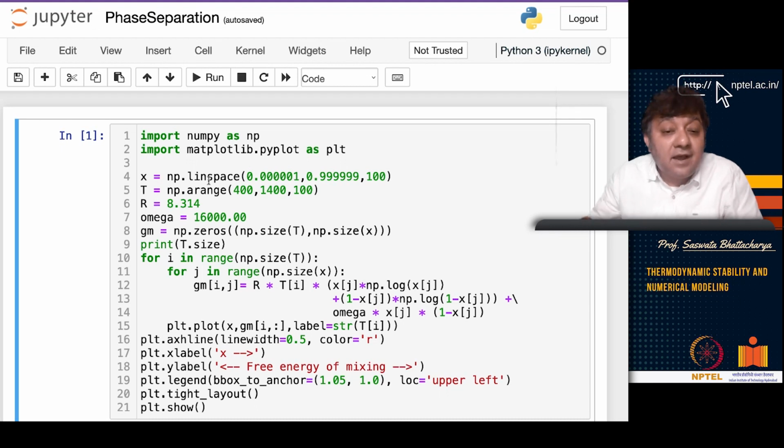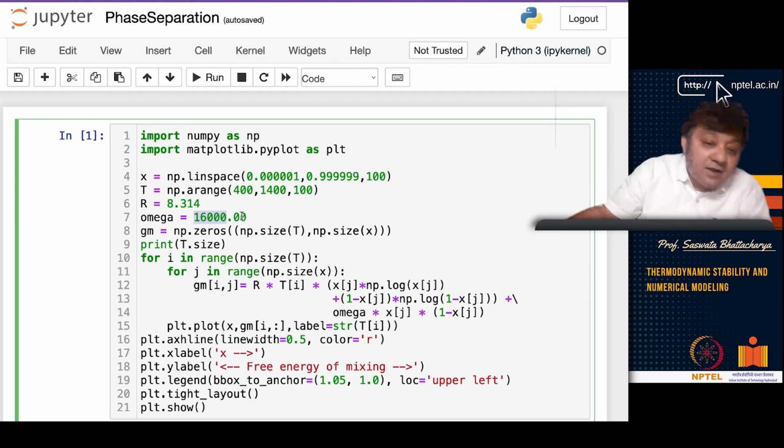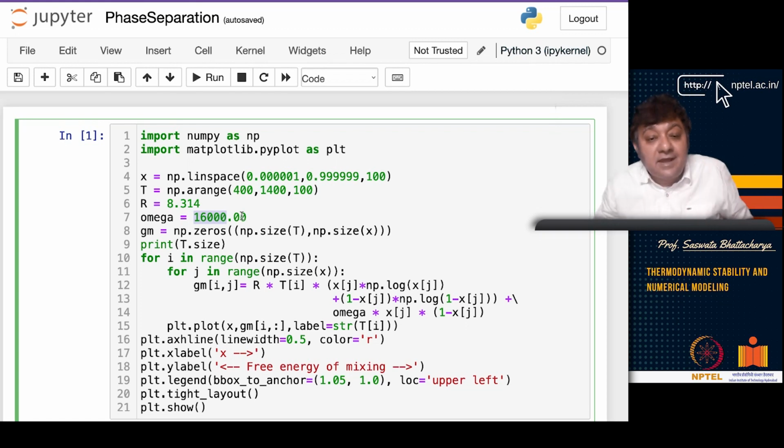Then I am taking an R value of 8.314, and the omega value that I have taken is 16,000 joules per mole, and I am taking a temperature range between 400 and 1400 with steps of 100.